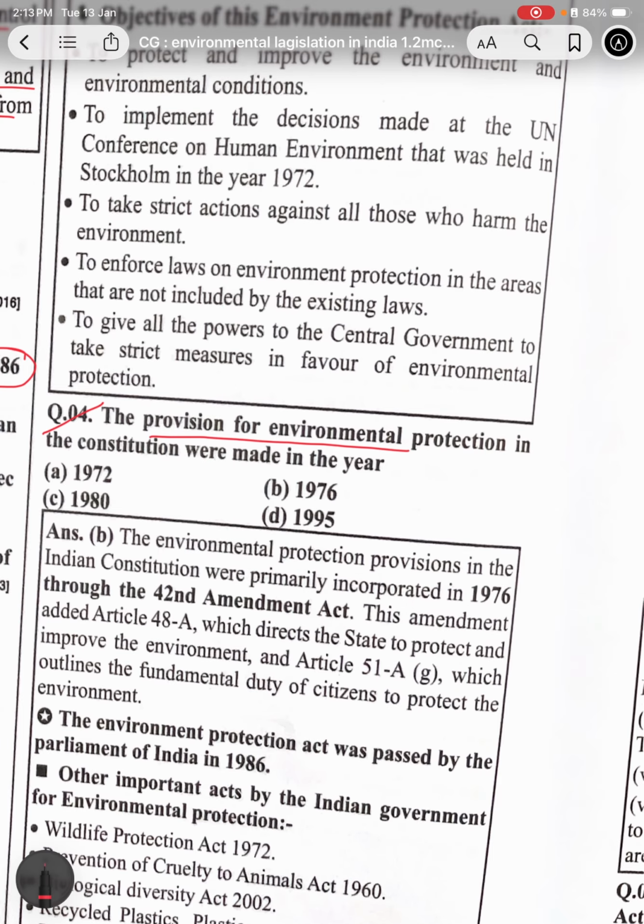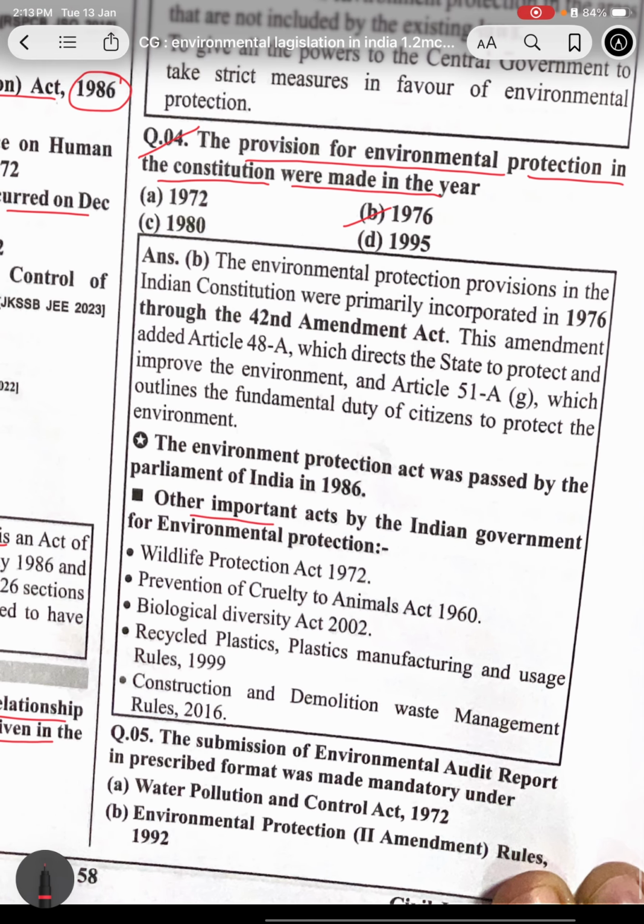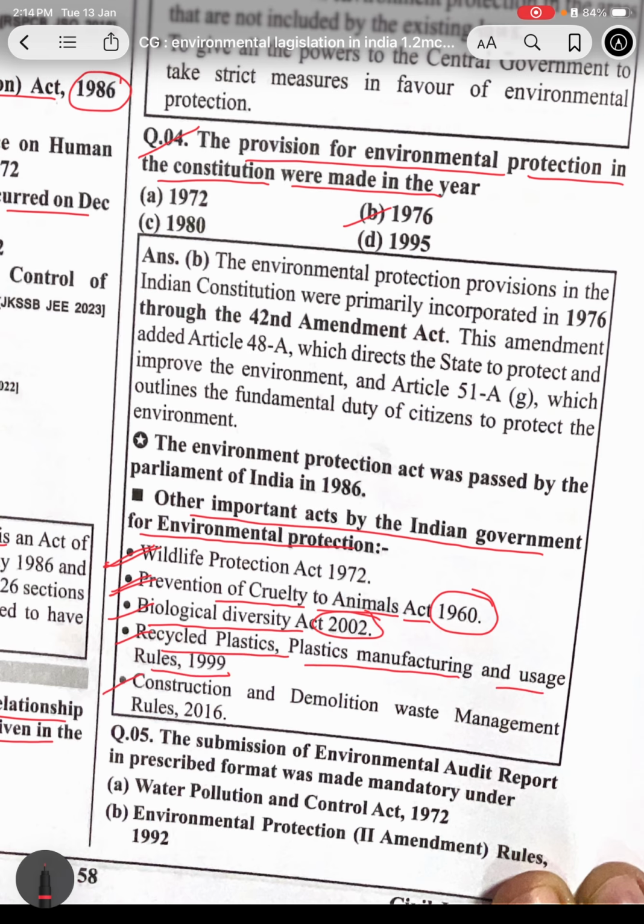The provision of environmental protection in the Constitution was made in the year 1976. Other important acts in the Indian government: Environment Protection Act, Wildlife Act 1972, Prevention of Cruelty to Animals Act 1960, Biological Diversity Act 2002, Recycled Plastics Manufacture and Usage Rules 1999, Construction and Demolition Waste Management Rules 2016.